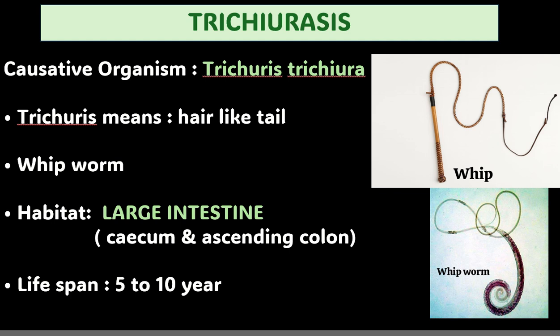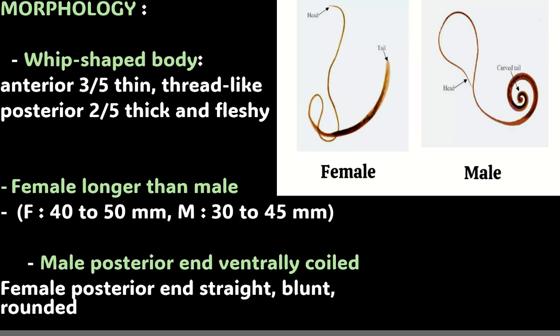Now coming to the morphology of this whipworm, just as mentioned earlier, the anterior 3/5th portion is thin and the posterior 2/5th portion is thick and fleshy. When you compare the male and female whipworm, the females are longer than the males.